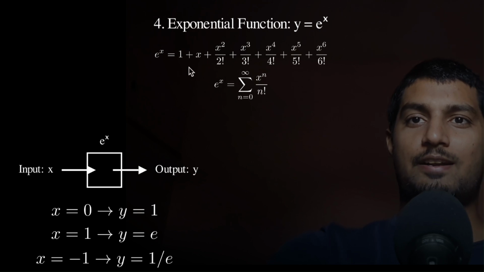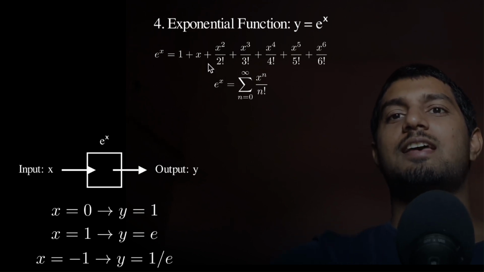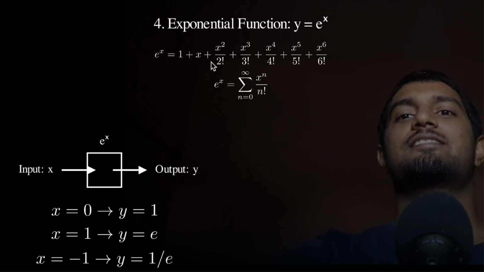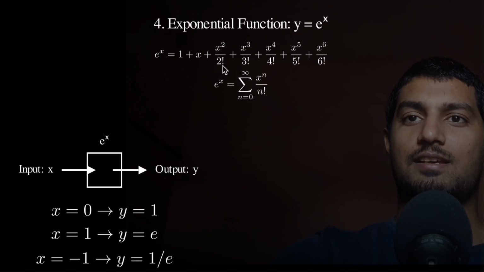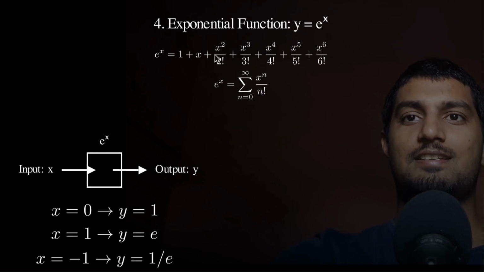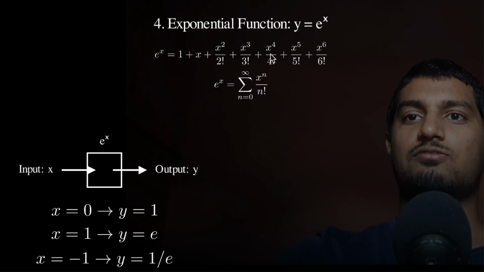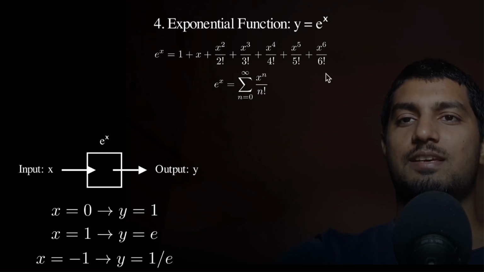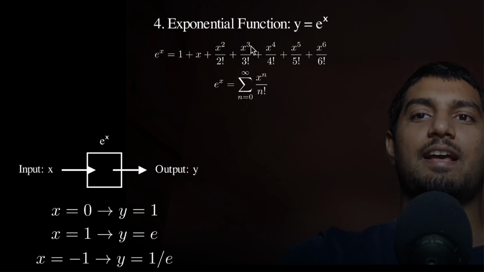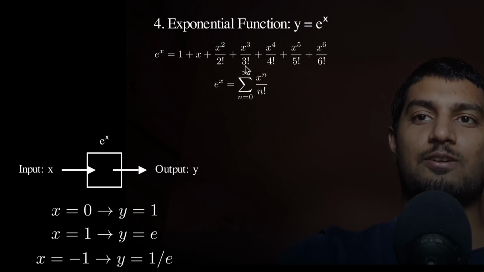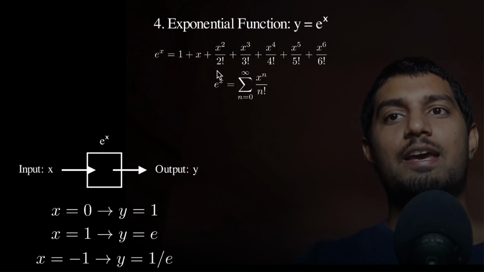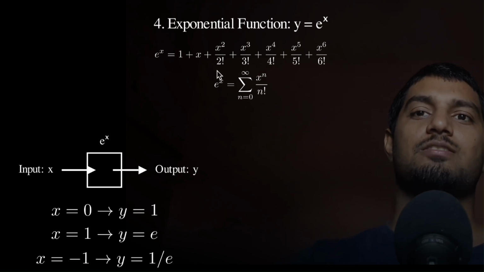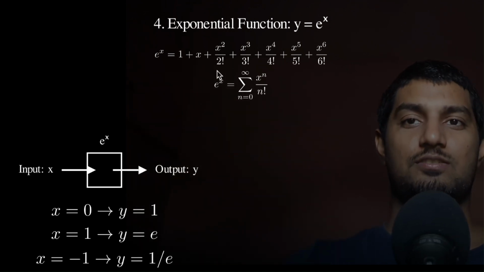And if you see one pattern over there, this exponential is actually made from sin x and cos x. So if you see over here in cos x, we have exactly the same terms, x square by 2, x to the 4 by 4, x to the 6 by 6, right? And in sin x, we have this x value, and then we have x cube divided by 3 factorial, and then 5, these odd terms, right? So you can see if we combine sin x and cos x, we will find this exponential function.